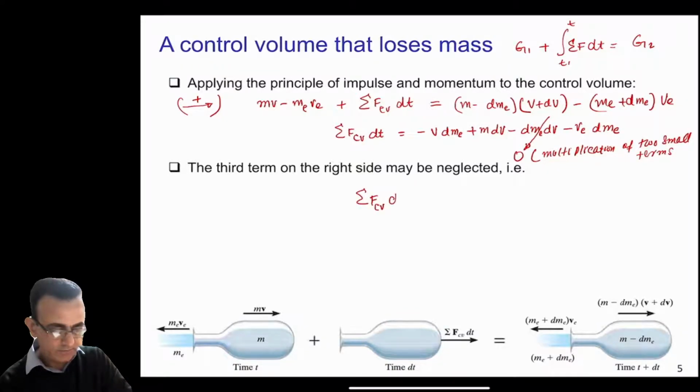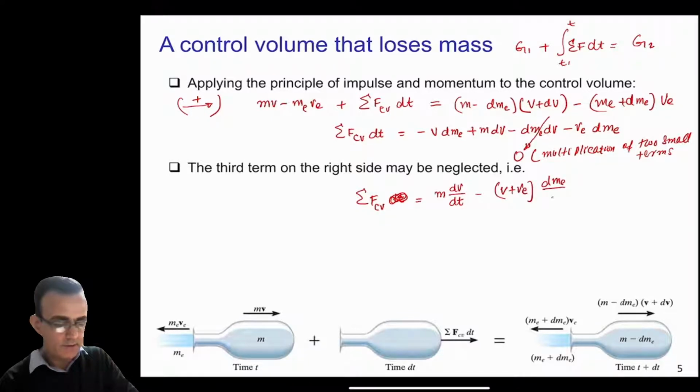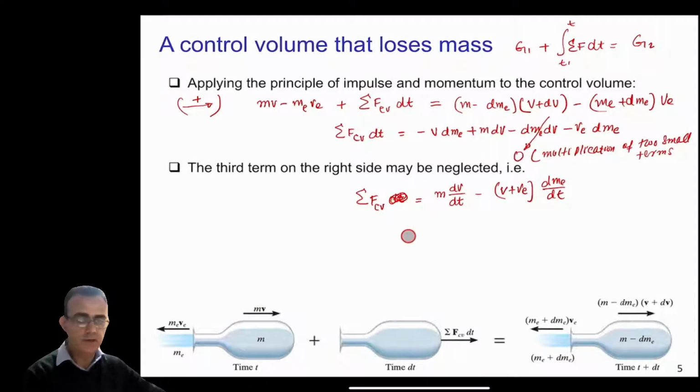So F = dt. We just move dt to this side, so you will get minus (V plus Ve) dme divided by dt. So you will get this equation here. On the left hand side, we have the summation of all the forces on the control volume.